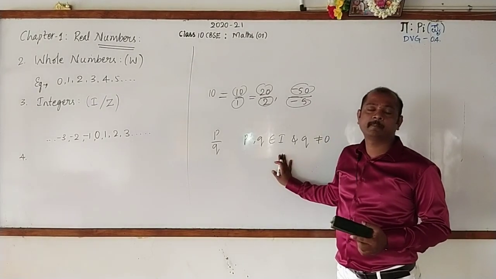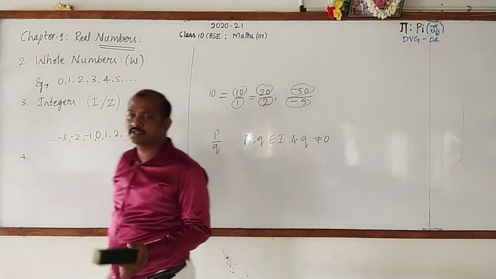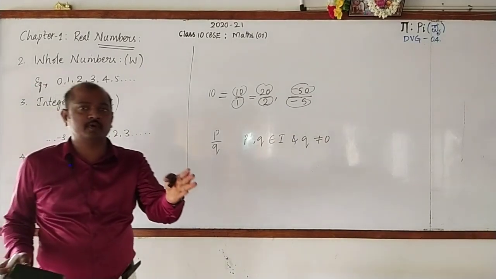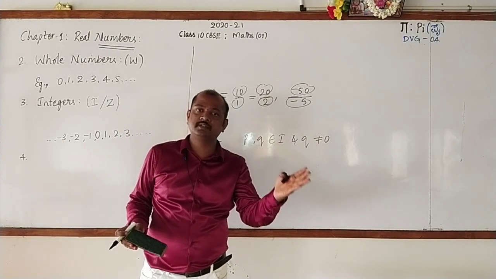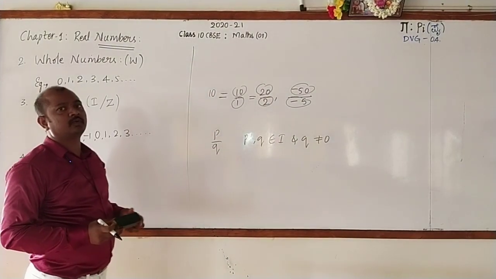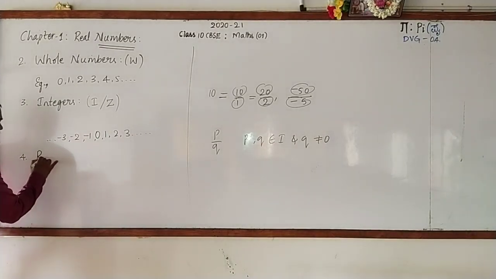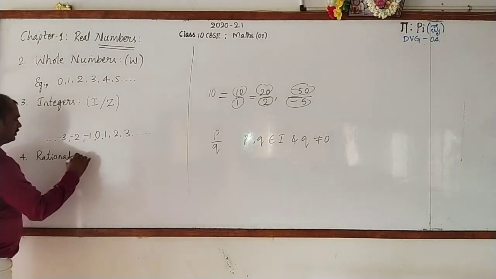Is called a rational number. Once I tell the definition, a number which can be expressed in the form of P by Q, where P and Q are integers and Q is not equal to 0, is called a rational number. Right? For this you must write the definition with me.